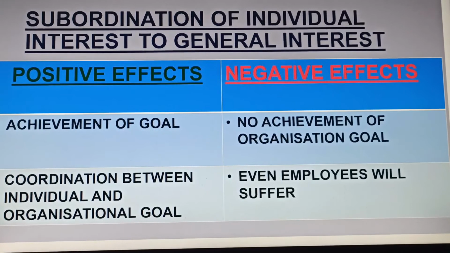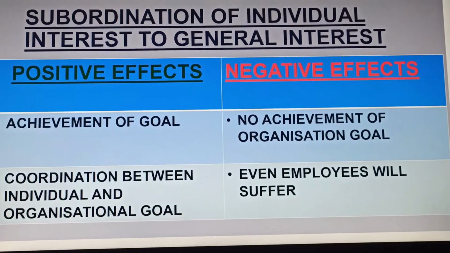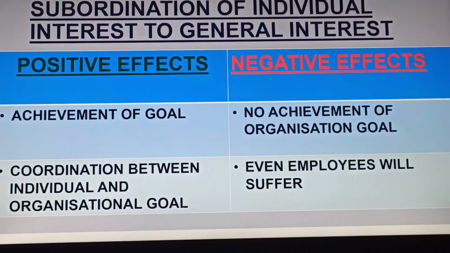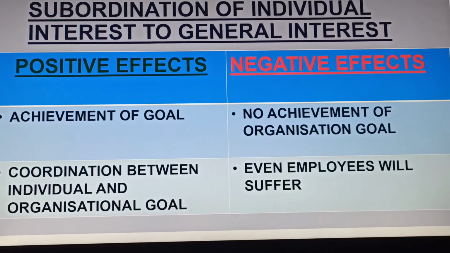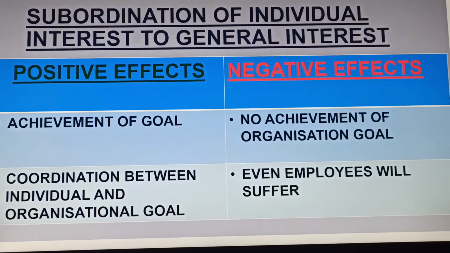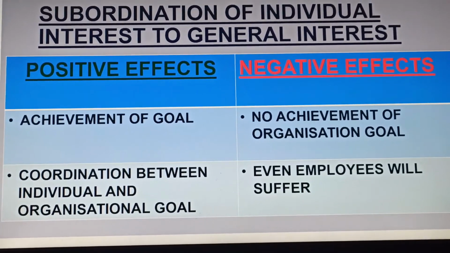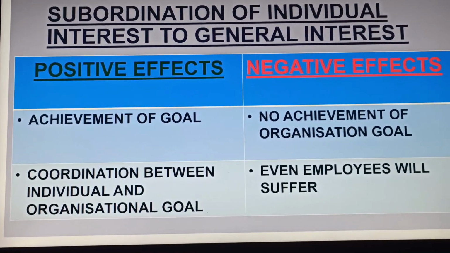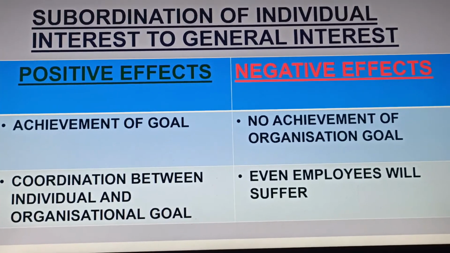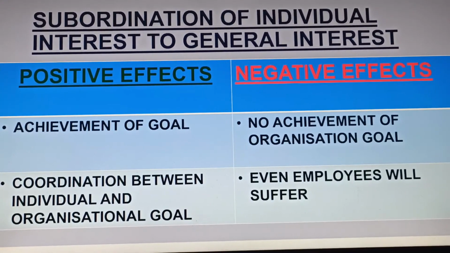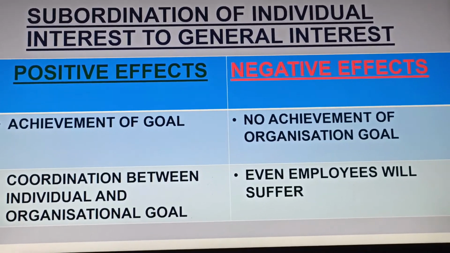Then the negative effects are no achievement of organizational goals. First of all, if you do not follow this principle, that you do not let the organizational goal supersede the individual interest or goal, then you will not be able to achieve the organizational objective for which you are actually working in the organization. And secondly, even employees will suffer. Definitely, if you are not able to achieve organizational goals, then as an employee you are going to suffer. You can even be suspended from your job.